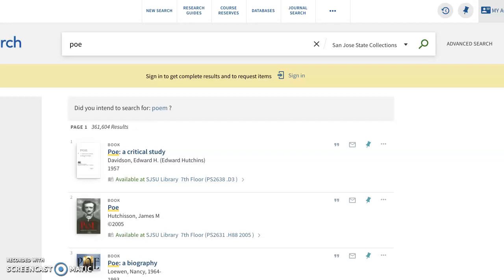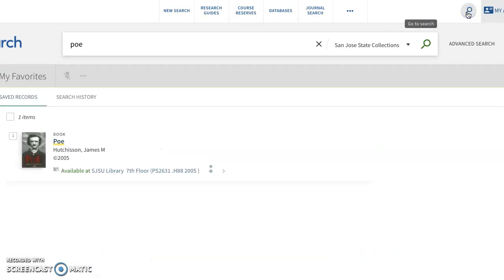Your search results offer a number of helpful features. Use the pin icon to save the item to a list for future reference. You can access it by clicking the pin icon in the top right hand of the screen.